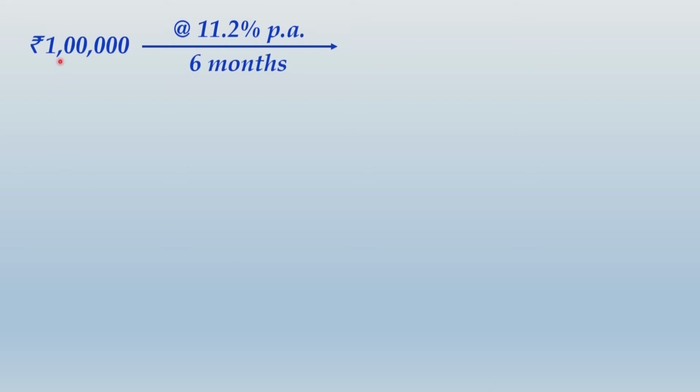So you have borrowed 1 lakh for a period of 6 months. Obviously the applicable rate will be 11.2% per annum as given in the question. So let us work out the maturity value. It will be 1 lakh into 11.2% into 6 by 12, that will be the interest amount. When added to the principal, the maturity value comes to 1,05,600. That means if you borrow 1 lakh for a period of 6 months at this rate of 11.2% per annum, it would become 1,05,600.